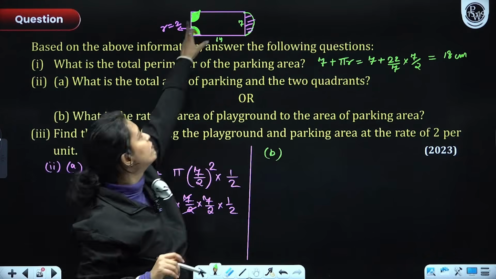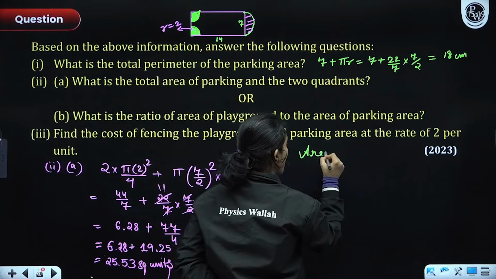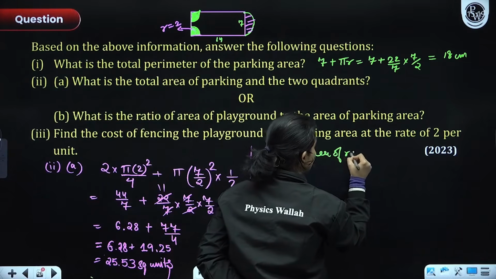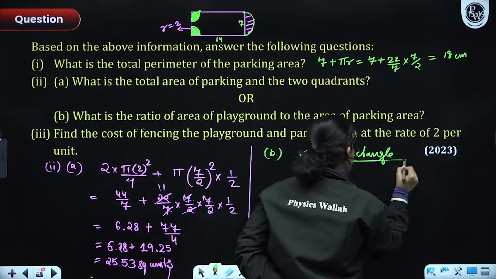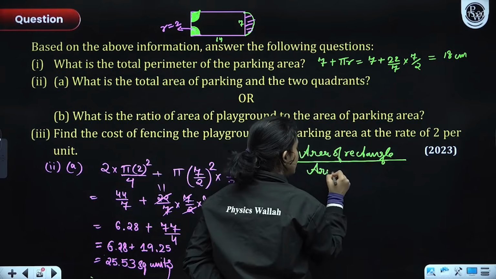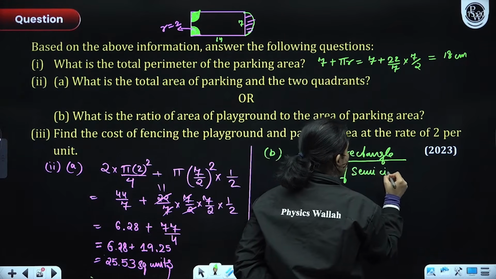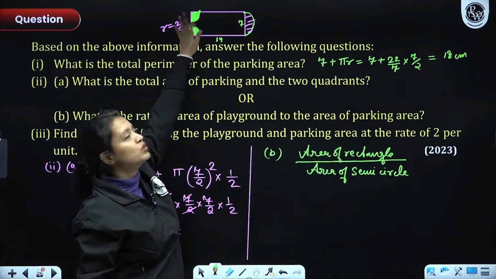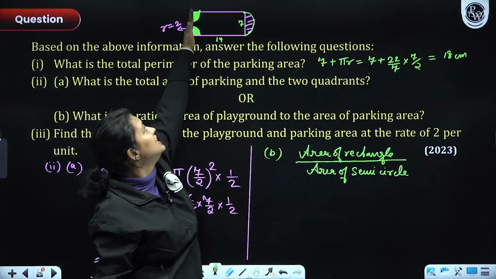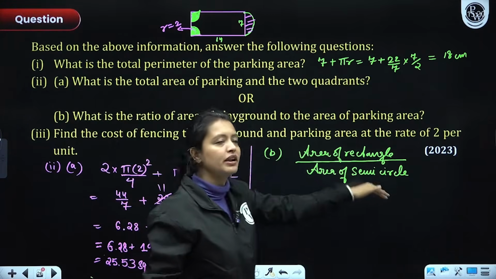Okay. So area of playground would be the area of the rectangle, right? So area of rectangle divided by area of semicircle. Parking area is semicircle. Please don't get confused and think that in the playground's area, we have to subtract both these areas. No, these two are part of the playground, right? Okay, so area of rectangle divided by area of semicircle.